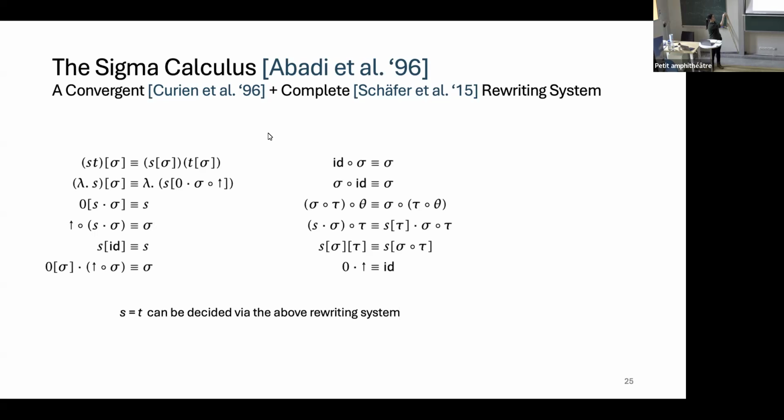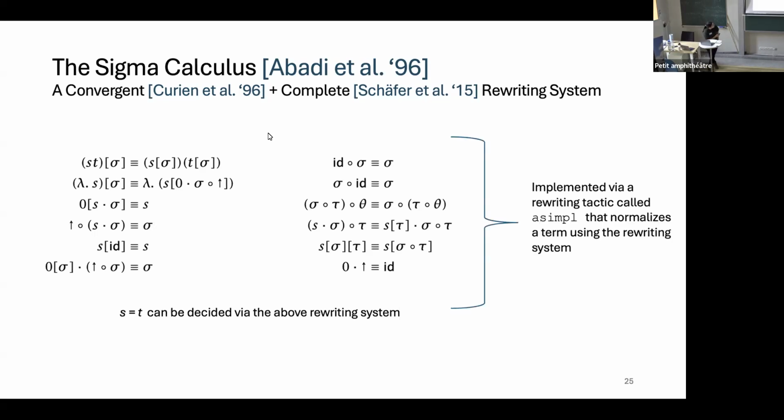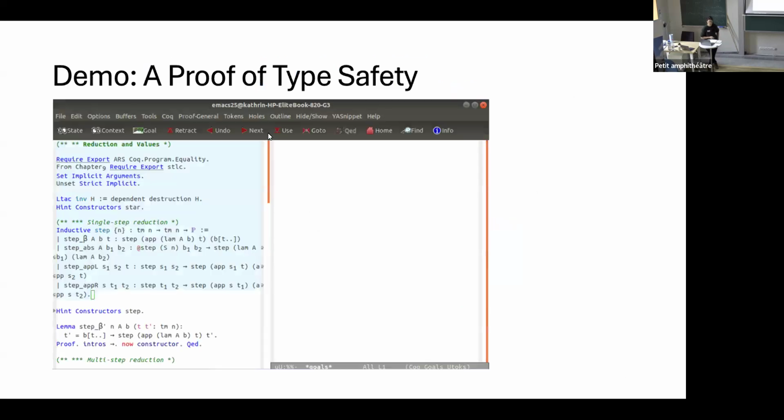And once we have proven these lemmas, we are basically done. We can implement all of this, of course, relatively easily in a proof assistant by using a rewriting tactic. In Autosubst, this is called asimpl, which basically normalizes according to this rewriting system. Let me show you an example.